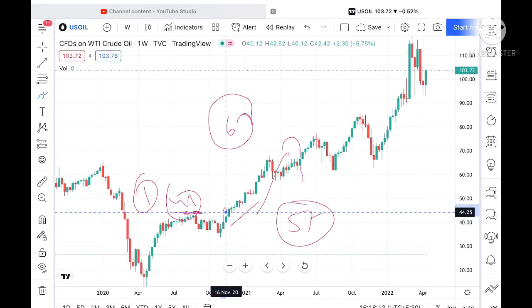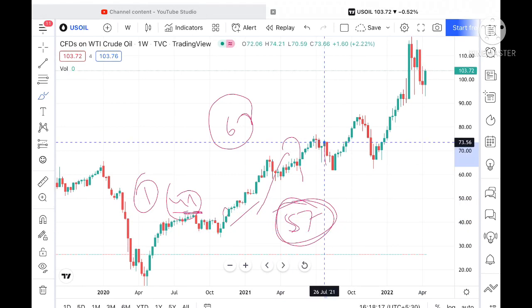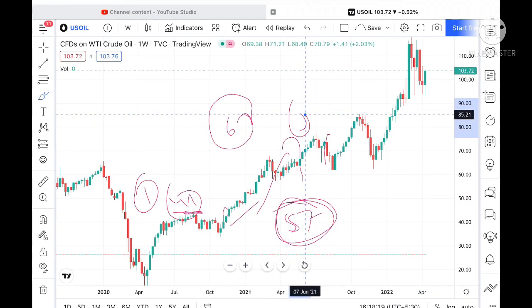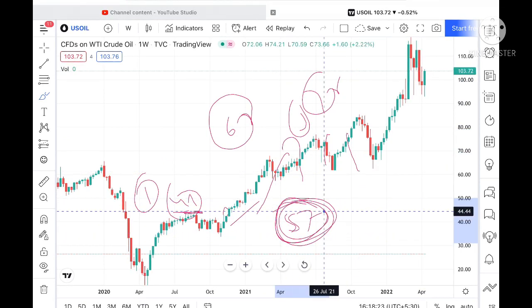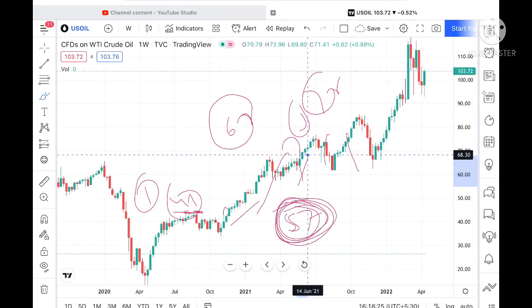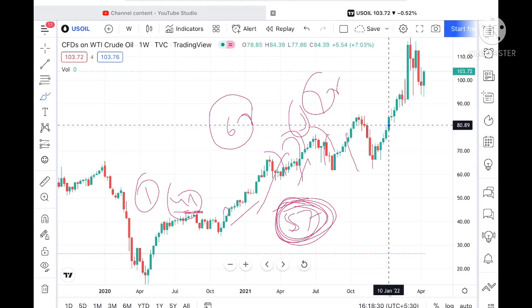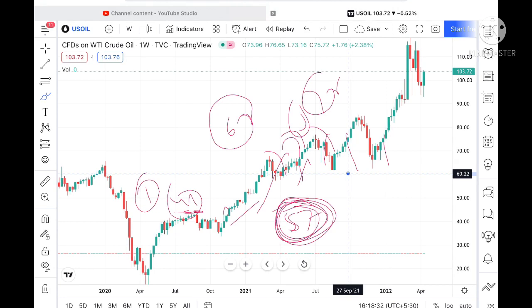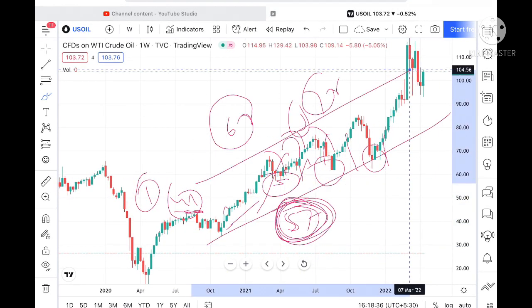If you look at the chart, it has come down to a level of 57. After that, the third time it went to 76 and came down to a level of 61. Still it has not made a low at 57. So this is what you have to understand, that whenever it is making a high, it is not coming low and touching this particular low. It is continuously in uptrend.